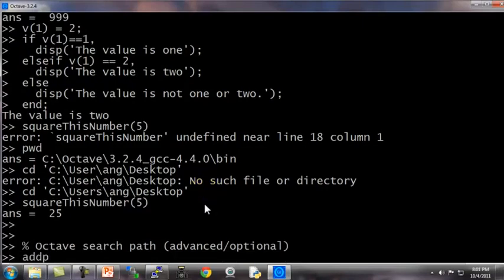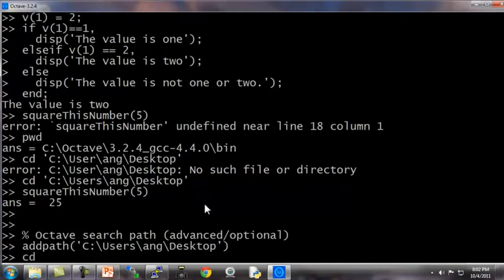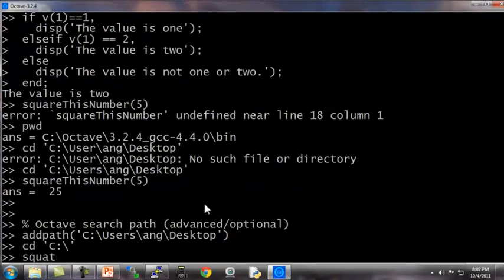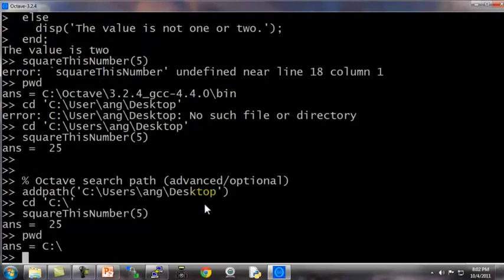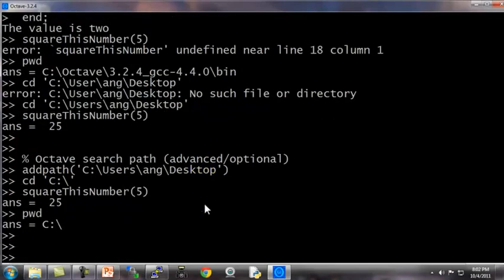You can use addpath, c:/users/ang/desktop, to add that directory to the Octave search path, so that even if I go to some other directory, Octave still knows to look in the users/ang/desktop directory for functions. Even though I'm in a different directory now, it still knows where to find the squareThisNumber function. But if you're not familiar with the concept of search paths, don't worry about it. Just make sure to use the cd command to go to the directory of your function before you run it, and that should work just fine.